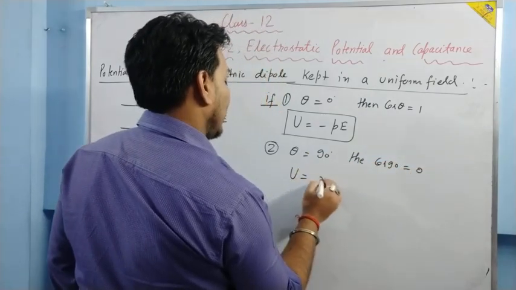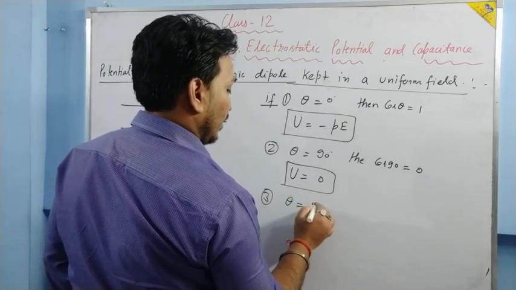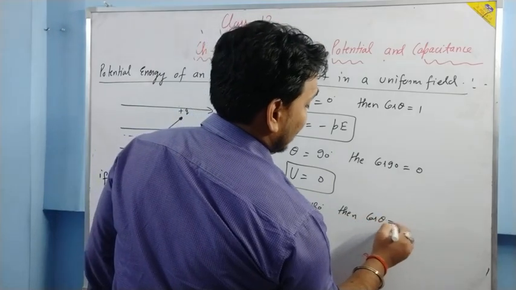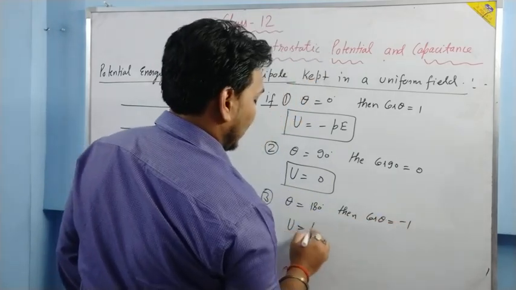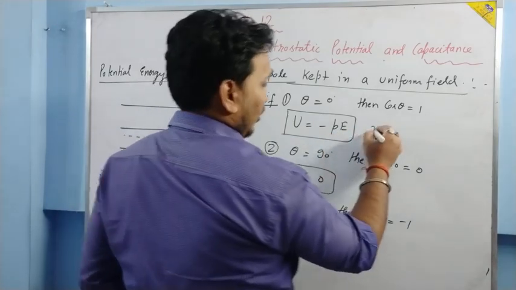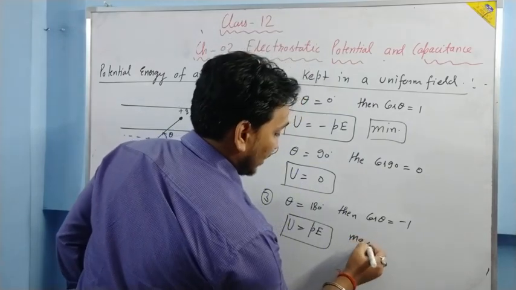In that case, potential energy is 0. Third case: if theta is equal to 180 degrees, then cos theta is minus 1. In that case, potential energy is plus PE. In the first case the potential energy is minimum, and in the third case the potential energy is maximum.